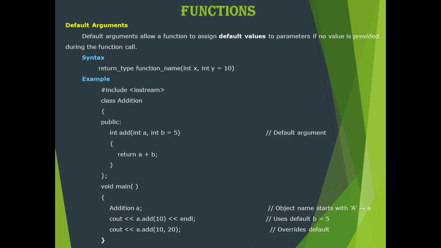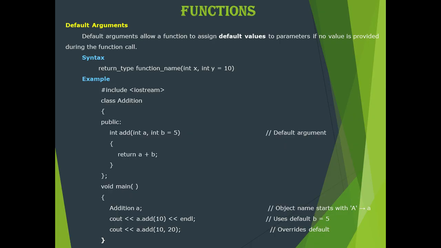What this function add is going to do: we have integer a, integer b equal to 5. So a is a variable and b is initialized with the value of 5. This function, after adding a plus b, will return the integer. In the main function we are creating an object for the class addition. With the help of the object we are invoking the function. So add of 10. You know that the function add contains two arguments, both integers, but here only one value is passed to the function add.